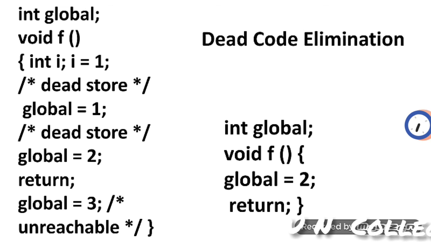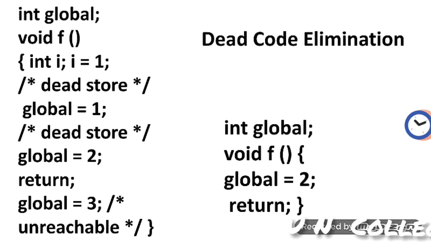Then I have used global equal to 1. Here also I have not used global anywhere, so we can eliminate it as well. It is also called a dead store. Then global equal to 2, return. Here we are using this value of global, that is 2, but the initialization of global with 1 we have not used, so that can be eliminated.